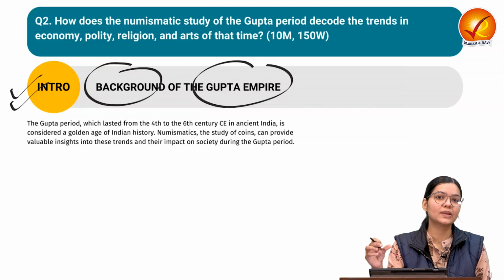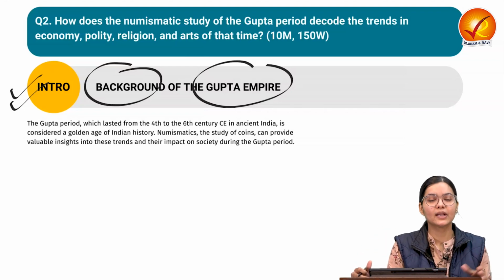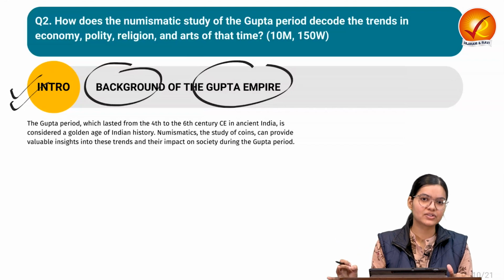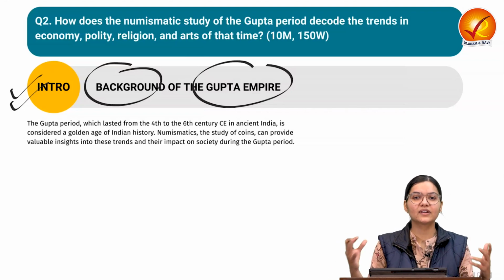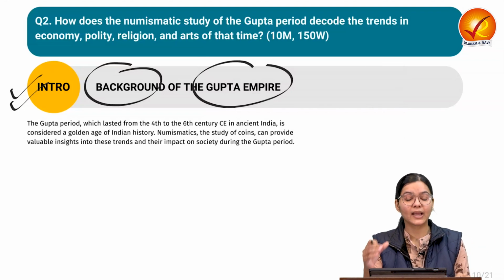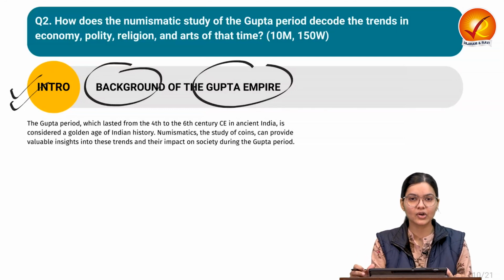They were also liberal in terms of coinage. Different kings of the Gupta time issued a large number of coins, and these coins have very unique features which give us insight into different aspects of the Gupta Empire. That is why we do the study known as numismatic study to understand the Gupta period.